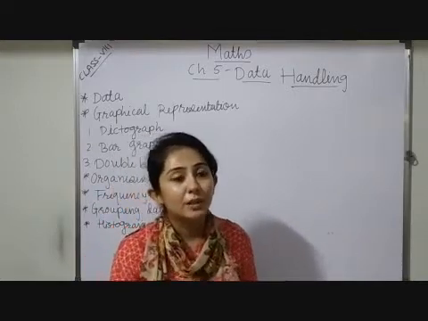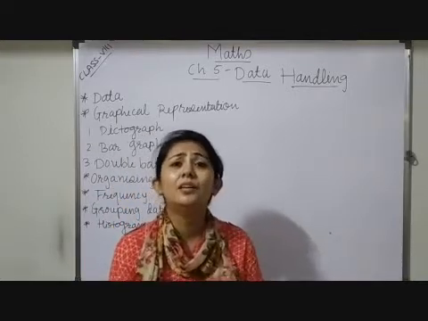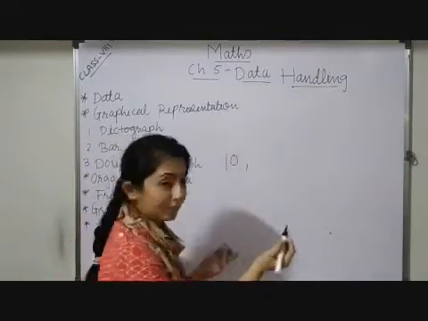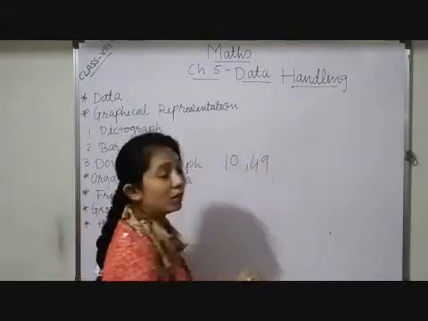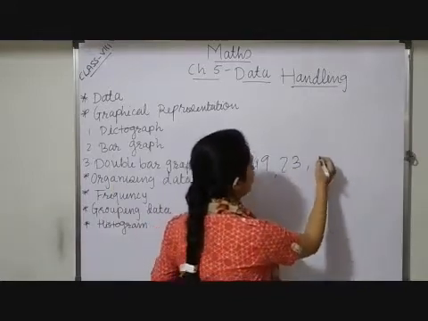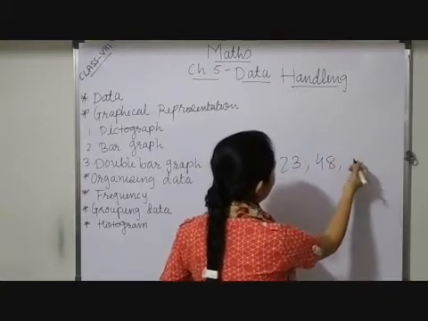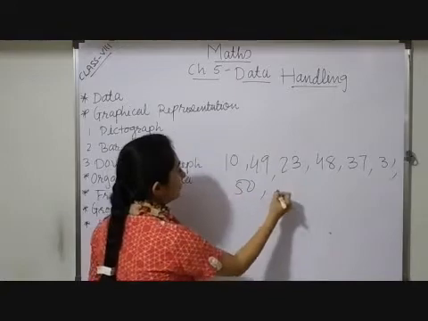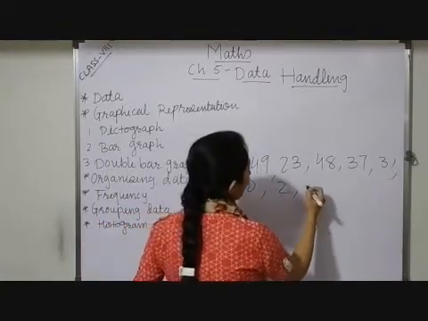So the information we are getting is in an unorganized manner. The first roll number getting 10 marks, the second roll number may be getting 49 out of 50, the third may be getting 23, the next 48, after that one more getting 37, 31, 50, it may be 2, it may be 35.